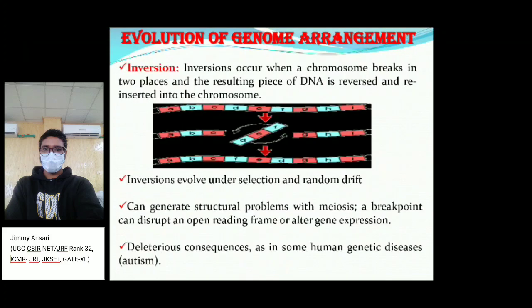So, evolution of genome arrangement. What is inversion? Inversion is an occurrence where a chromosome breaks in two places and the resulting piece of DNA is reversed and reinserted into the chromosome.